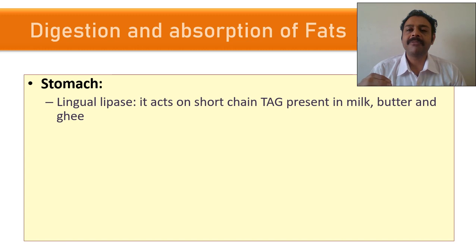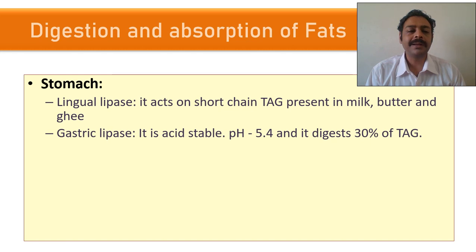But the second type of fat is called cholesterol. See, cholesterol is a very rare compound. We confuse cholesterol with body fat. The majority of body fat is triglyceride. The majority of dietary lipid is triglyceride. Cholesterol is a very minor compound. It will be only in milligrams, not even in grams. So this lipase acts on the triglyceride present in milk, butter, and ghee.